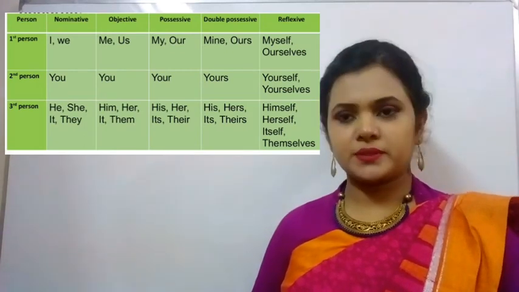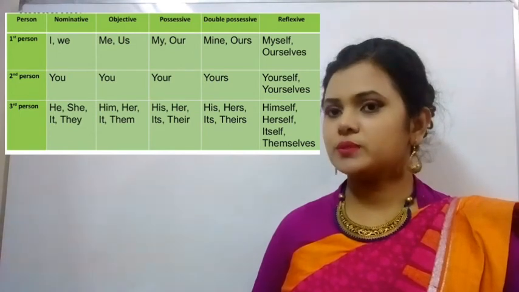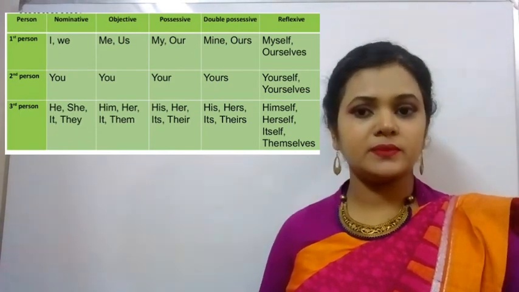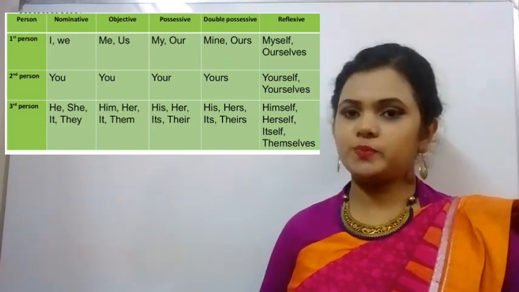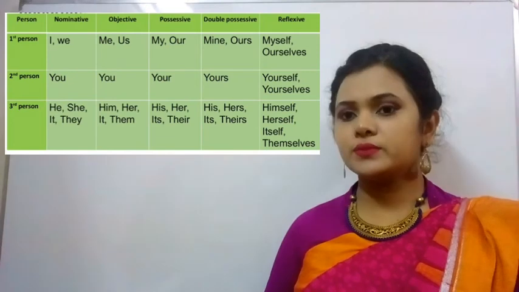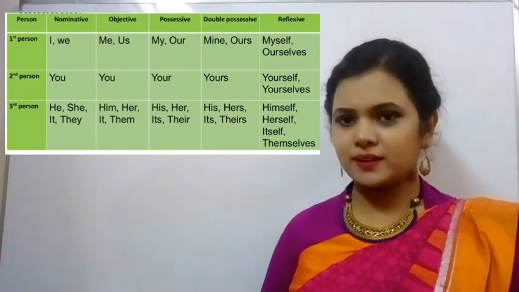Following the number, person and gender of a subject or of a noun is not enough to use a pronoun, because a pronoun has lots of different forms. That's why the case of the pronoun must be accurate. Here is a chart which is showing you the different forms of pronoun, and while using them in a sentence, we have to be very careful about them.